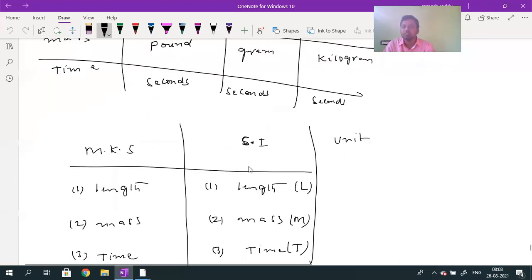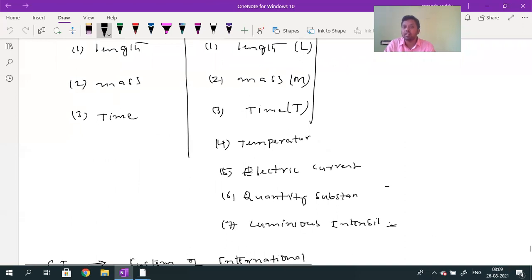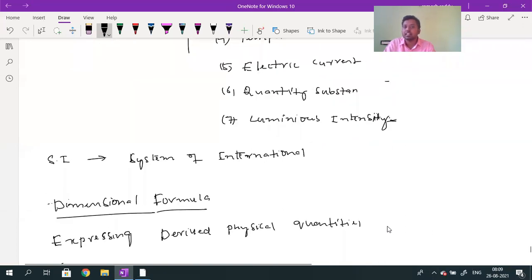There is one more system, that is the SI system. SI stands for System of International. This SI system is the extended system of the MKS system. In MKS system, there are only three fundamental physical quantities: length, mass, and time. Whereas in SI system, there are seven fundamental physical quantities: length, mass, time, temperature, electric current, quantity of substance, and luminous intensity. These are the seven fundamental physical quantities in the SI system.